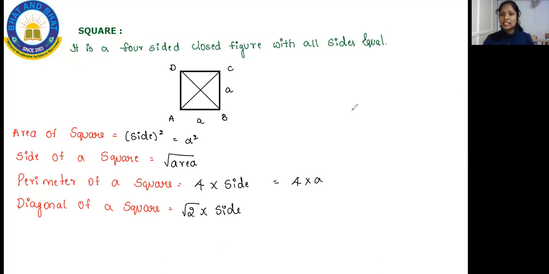Mohit, that is the side of a square is 4. No, Mohit. Side of a square is the square root of the area. Okay.